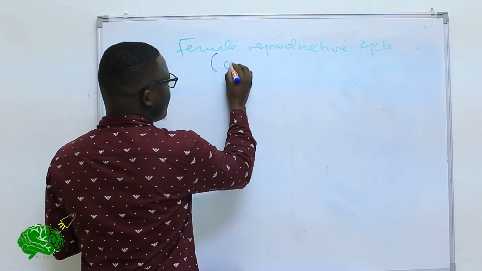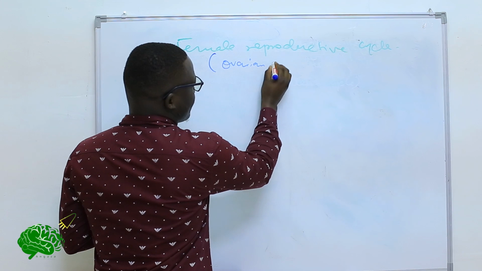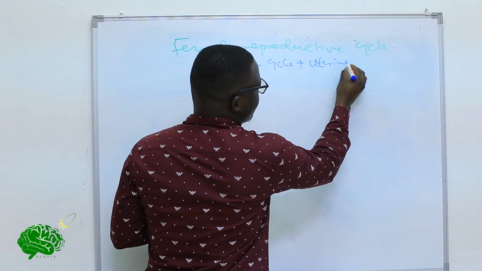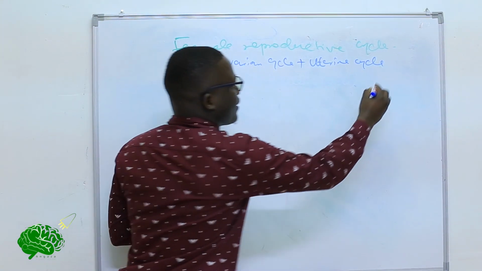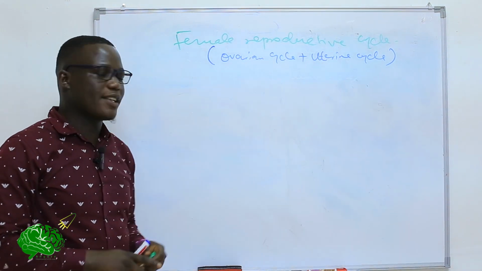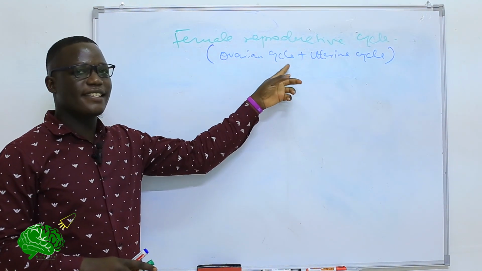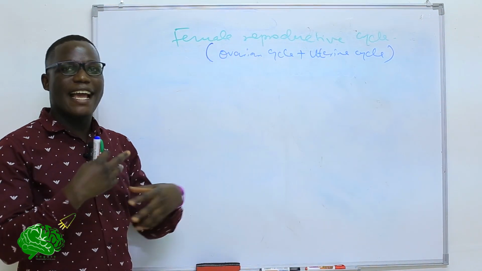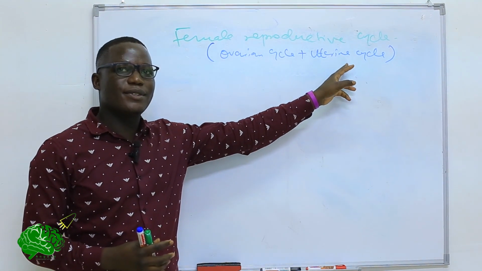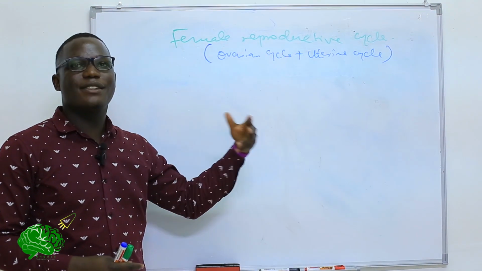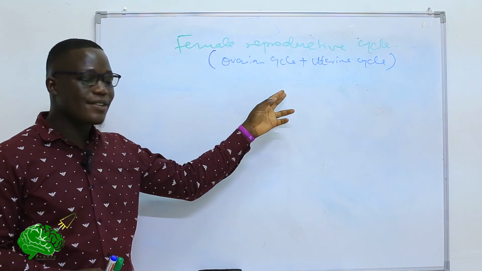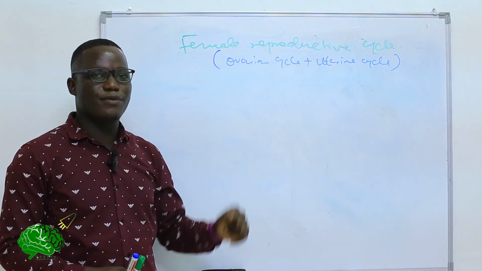One is called the ovarian cycle plus the uterine cycle. So these two cycles form what we call the female reproductive cycle. When we talk about the ovarian cycle, we are talking about the cyclic release of an ovum from the ovary. And when we talk about the uterine cycle, we are talking about the cyclic events that occur in the reproductive age of the female in the uterus, characterized by menstrual flow,